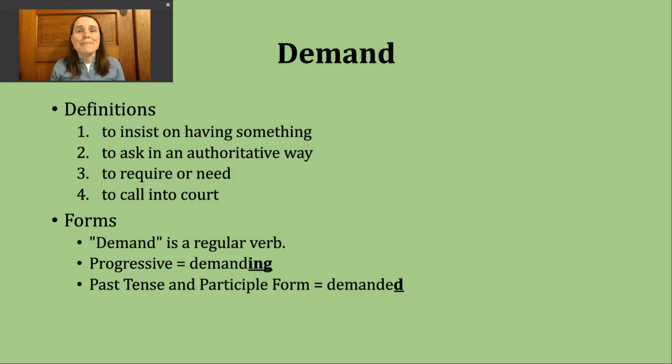So my ed ending here is going to be pronounced id. It should sound like this: demanded, demanded. I hope you can hear how demand has two syllables, and when we add that ed ending, now we have three: demanded.